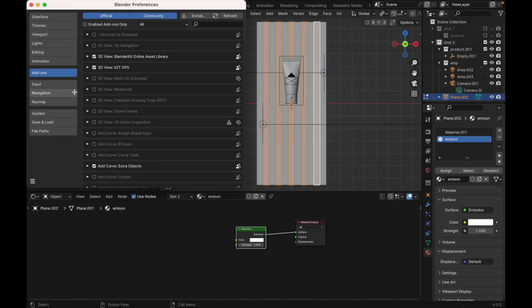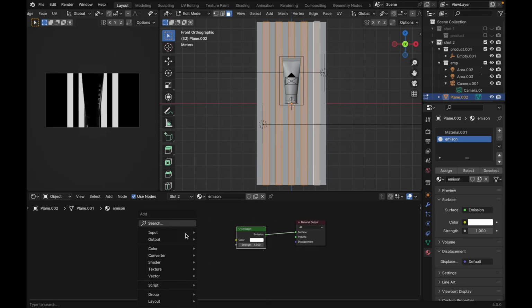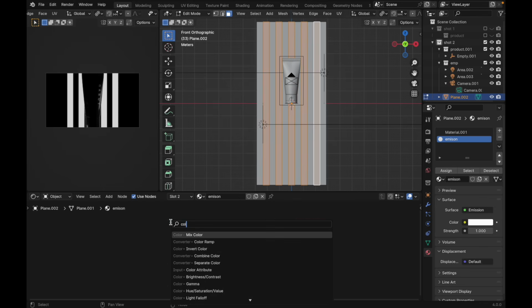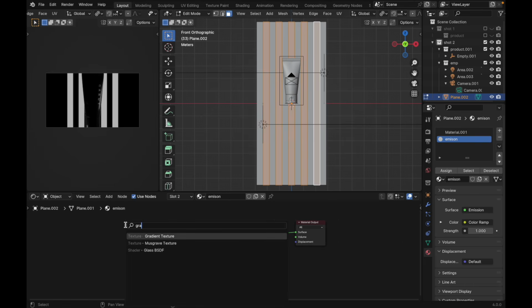Go to Edit, Preferences, at the add-ons, click here, Node. We need to install this Node Wrangler add-on, and press Shift A. We need a color ramp node. Connect color to color, just put it here, and Shift A, search for gradient texture.